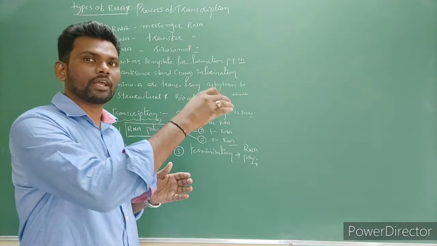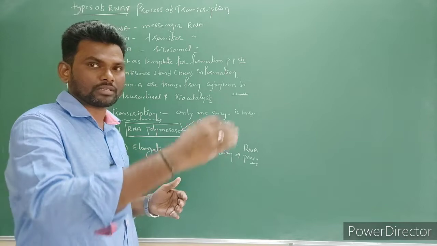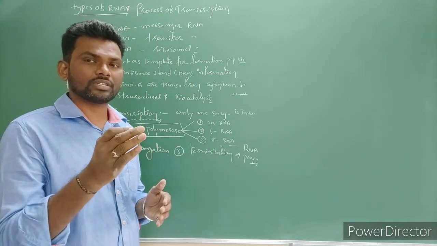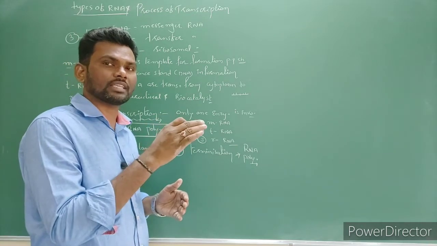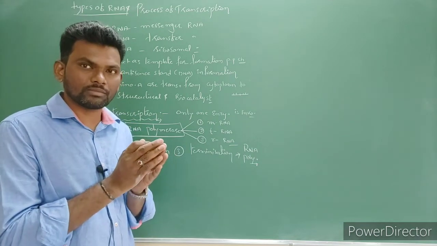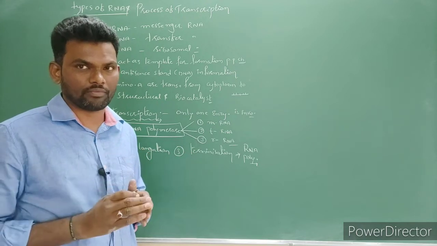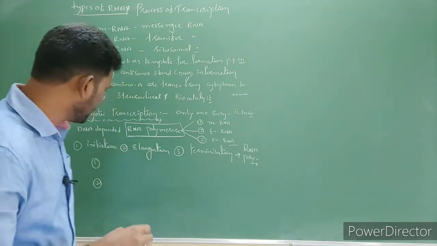Then only it is going to bind on the promoter site. Right? Next, elongation process, and third one is termination. During the termination, sigma factor is detached and rho factor is attached on RNA polymerase enzyme. Then it is going to make some changes on the enzyme. Then the enzyme is deactivated. The transcription is stopped. Right?